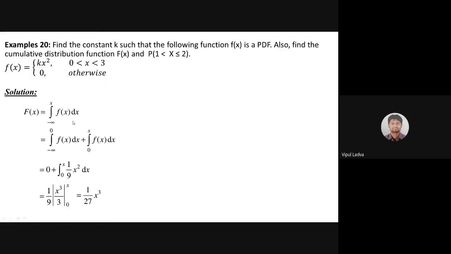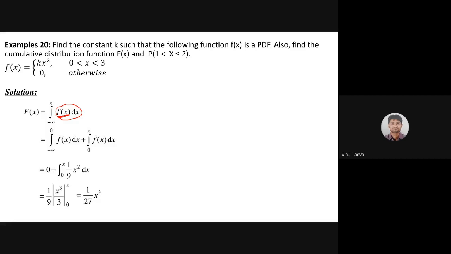Yes, observe here. Capital F of x is integration running from minus infinity to x. As I said, I can use f of t dt, I can use f of phi d phi, I can use f of theta d theta, or I may use f of x dx. बस यही एक ध्यान रखना है कि ये x और ये x दोनों अलग बात है. Is it? This x is for the probability function. So we're good. F of x dx.